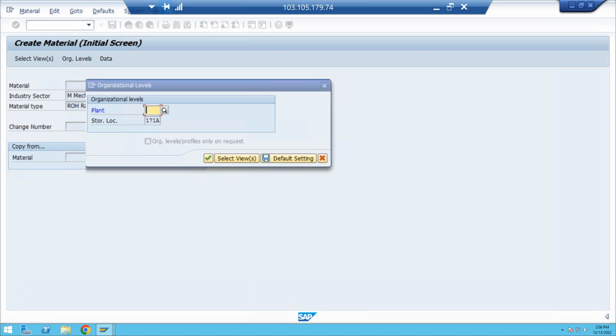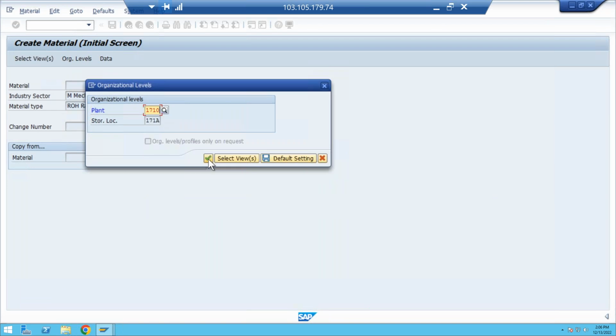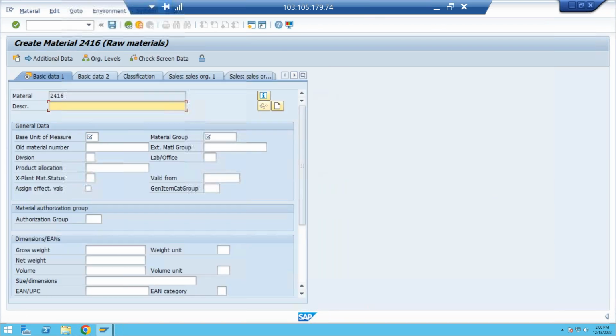What about 1710? If I go to 1710, click on continue, happily we are able to create a material master. Okay. So what is the material number the system is generating? Only 4, that you can change.